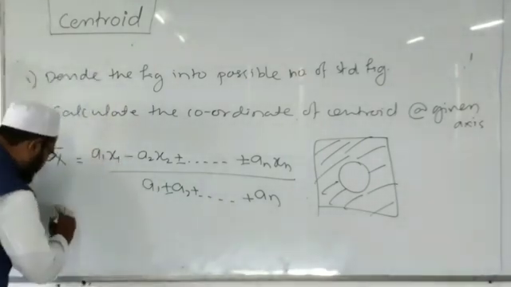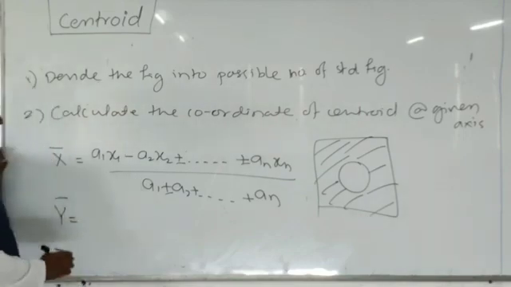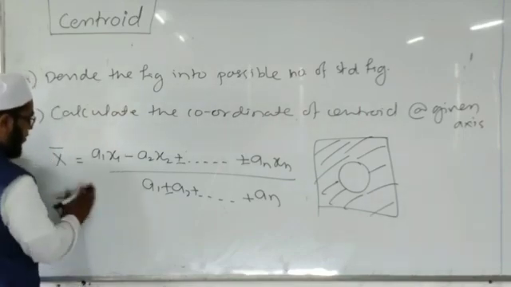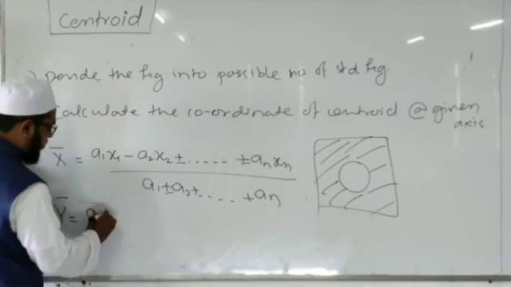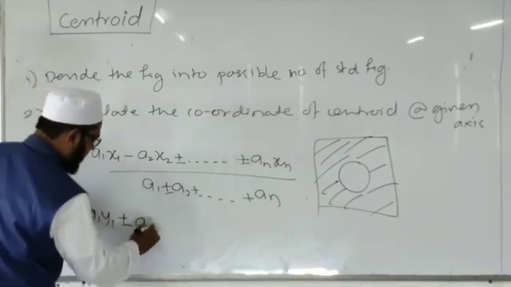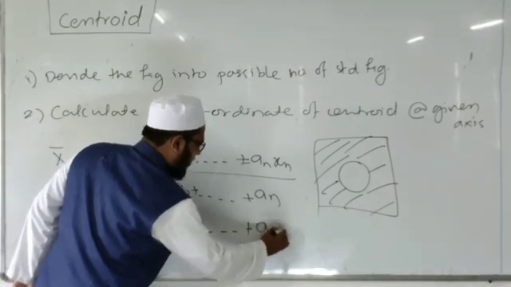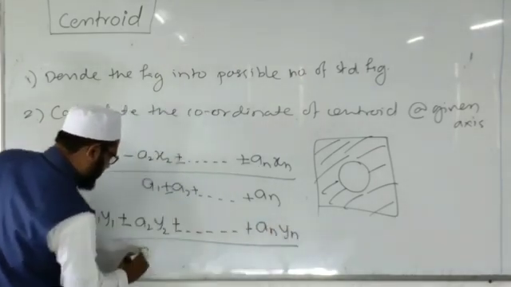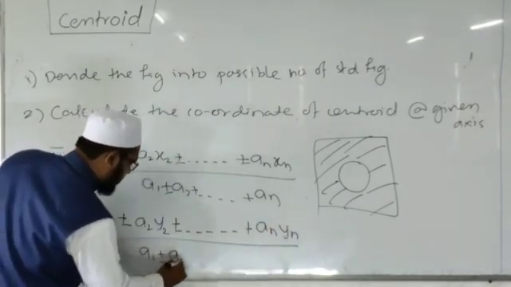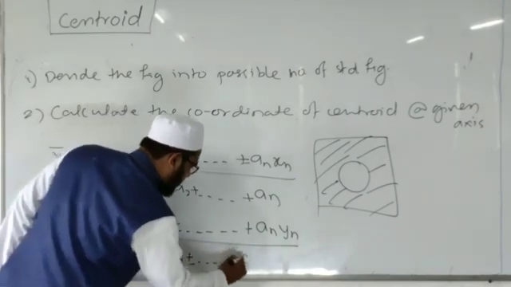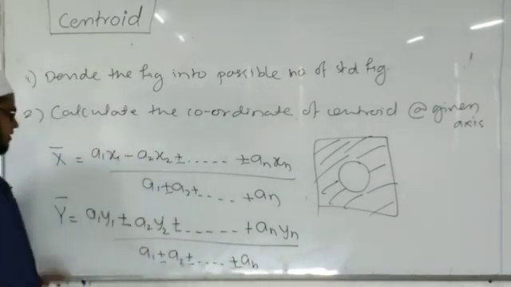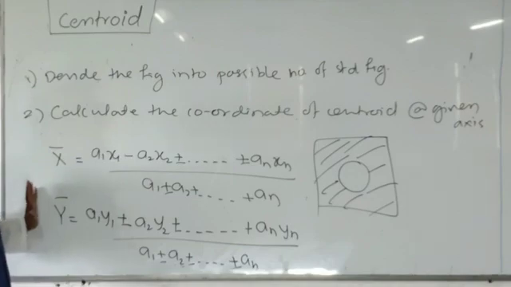Okay. Similarly, we will calculate the y coordinate of the centroid: y bar equal to A1 y1 plus or minus A2 y2 plus or minus An yn, divided by A1 plus or minus A2 plus or minus An. That is the formula for the y coordinate of the centroid.